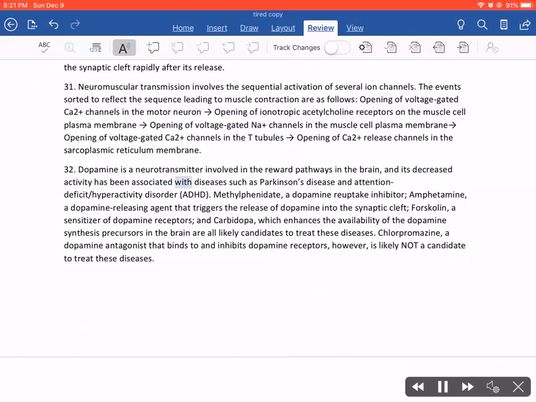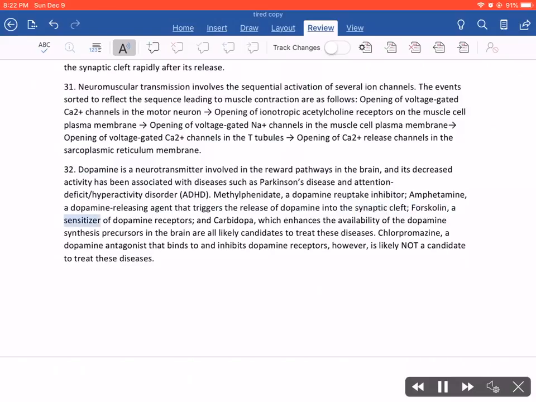32. Dopamine is a neurotransmitter involved in the reward pathways in the brain, and its decreased activity has been associated with diseases such as Parkinson's disease and attention deficit hyperactivity disorder, ADHD. Methylphenidate, a dopamine reuptake inhibitor; amphetamine, a dopamine-releasing agent that triggers the release of dopamine into the synaptic cleft;